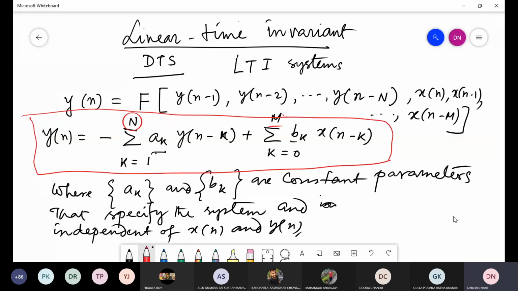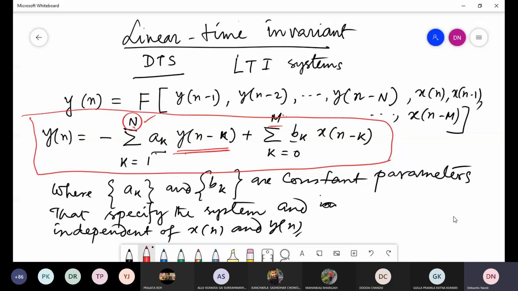The maximum amount of delay in the output of the difference equation. This is nothing but the difference equation. So the maximum amount of delay, what is the maximum value of k? The maximum value of k is capital N. Therefore, the maximum amount of delay in the difference equation here is capital N. So the maximum amount of delay at the output of the system denotes the order of the system.